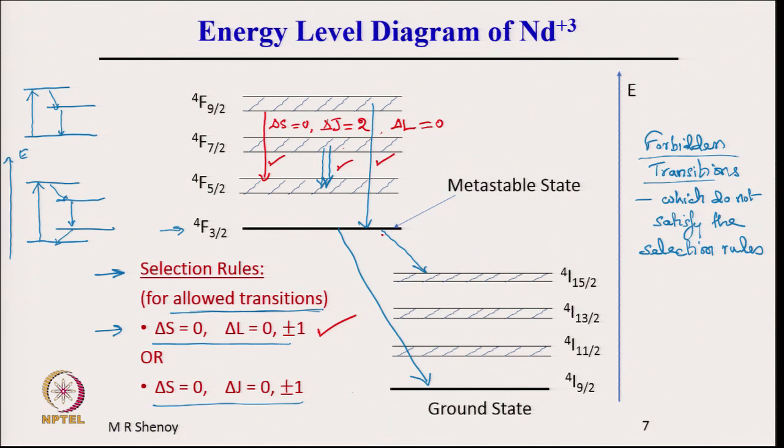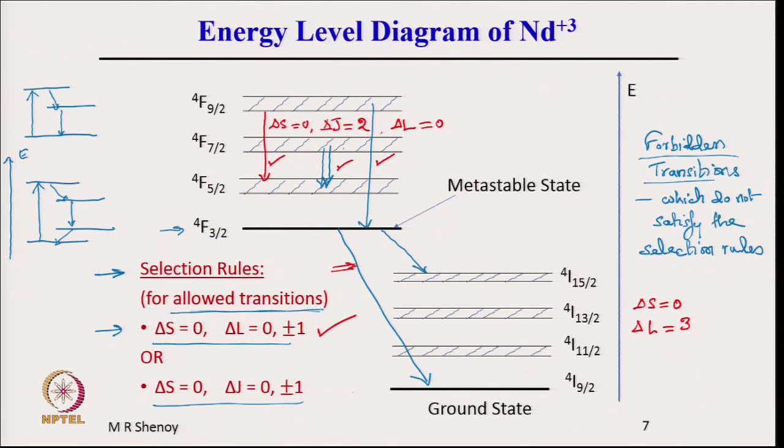Now, let us look at a transition from here to here, from 4F 3 by 2 to 4I 9 by 2. First, delta S is equal to 0 because 4 and 4, therefore delta S is equal to 0. What about delta L? This is I means L is 6, F means L is 3, and therefore delta L is 6 minus 3, delta L is equal to 3.